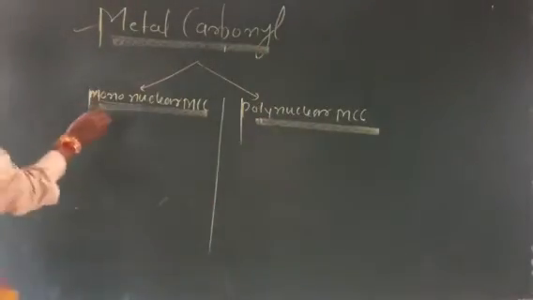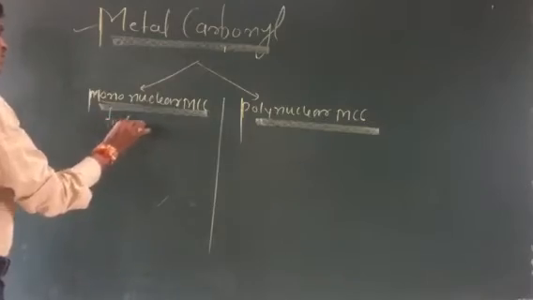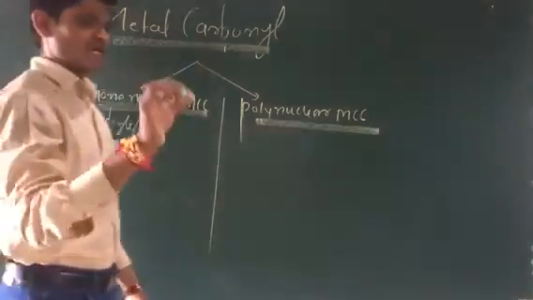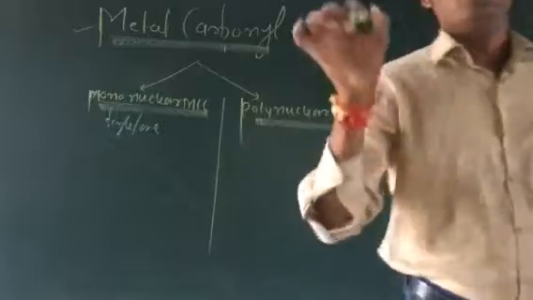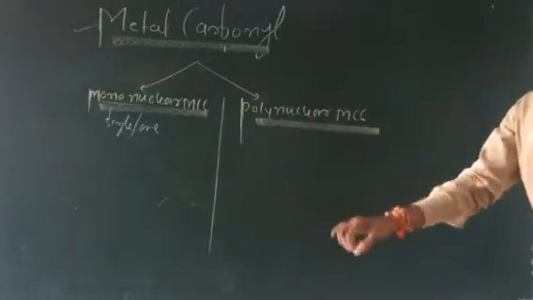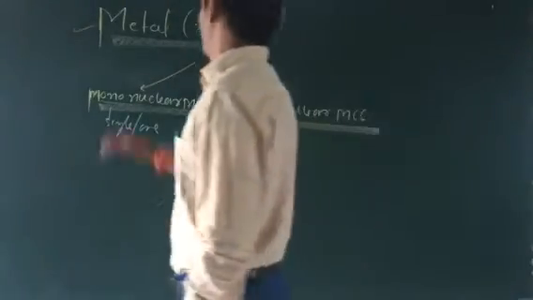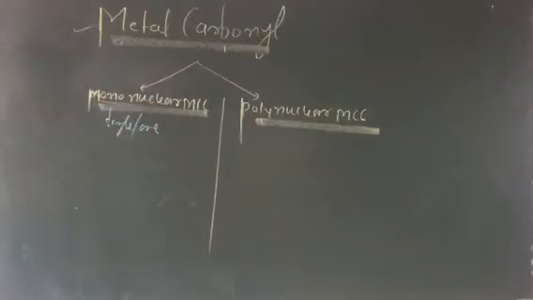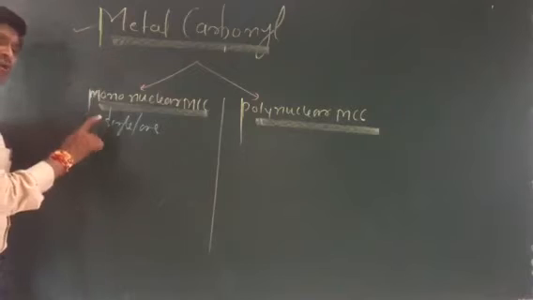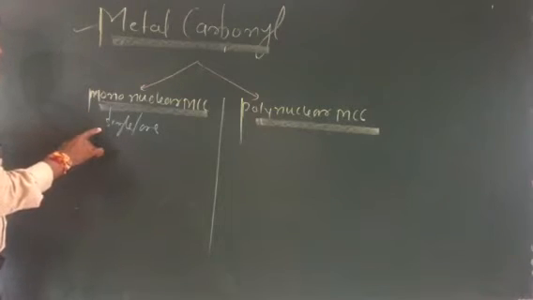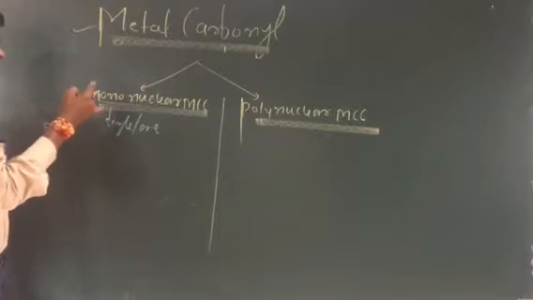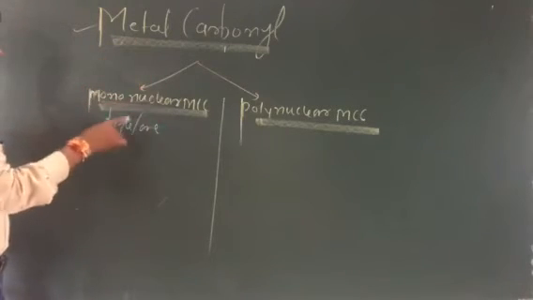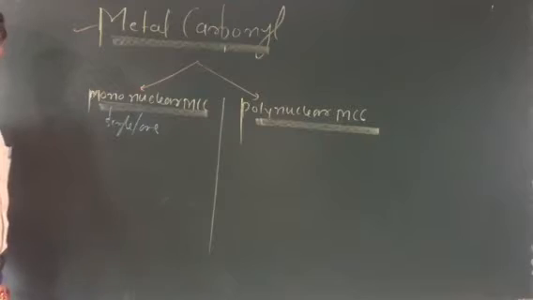Mono means single, or one. One transition metal present in a metal carbonyl complex is known as a mononuclear carbonyl complex.